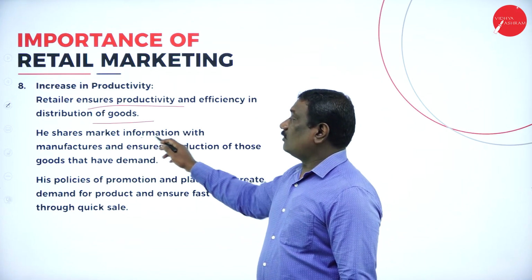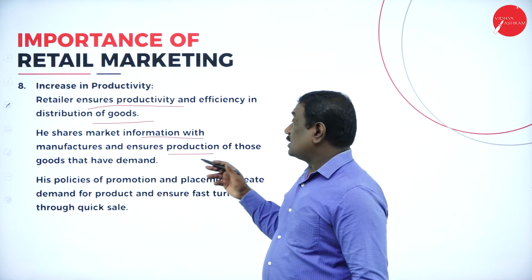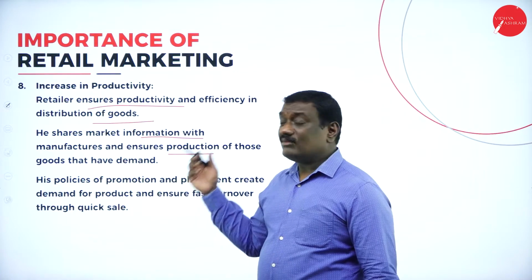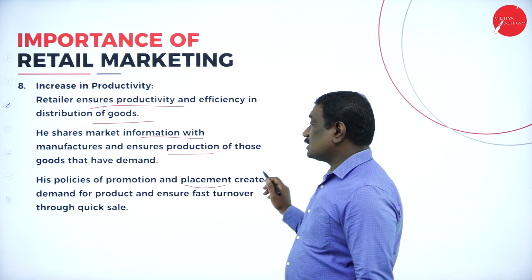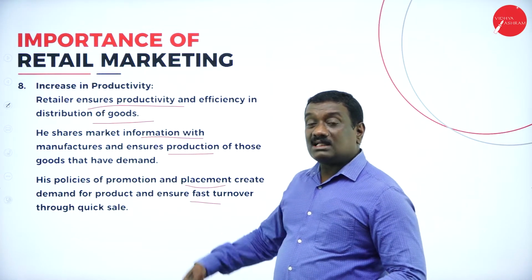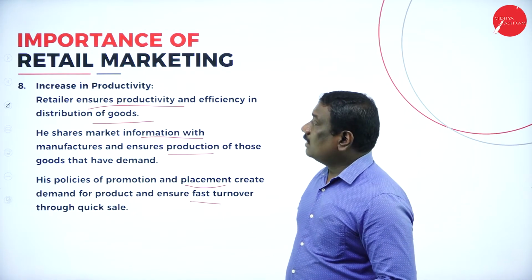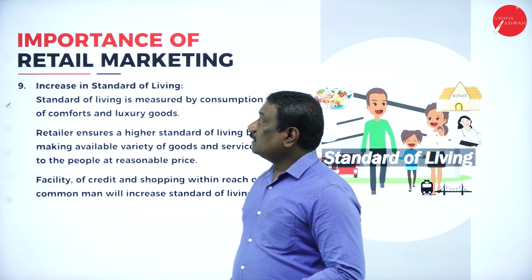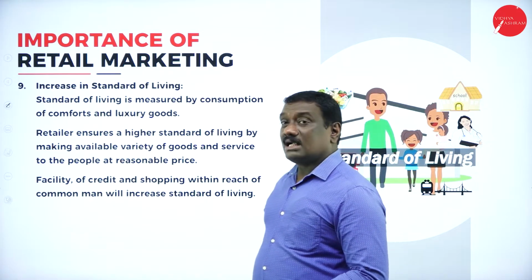And he shares the market information with the manufacturers, and also ensures more production of those goods which have a lot of demand. And the policies of promotion and placement also will create a demand for the product and ensure that there is a fast turnover, as well as a lot of quick sales happening in his retail shops.